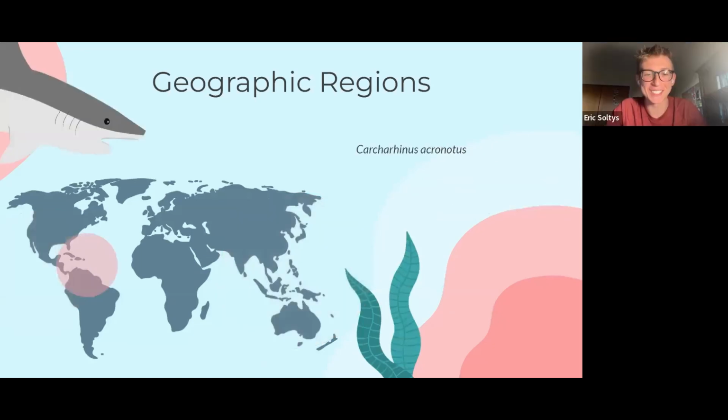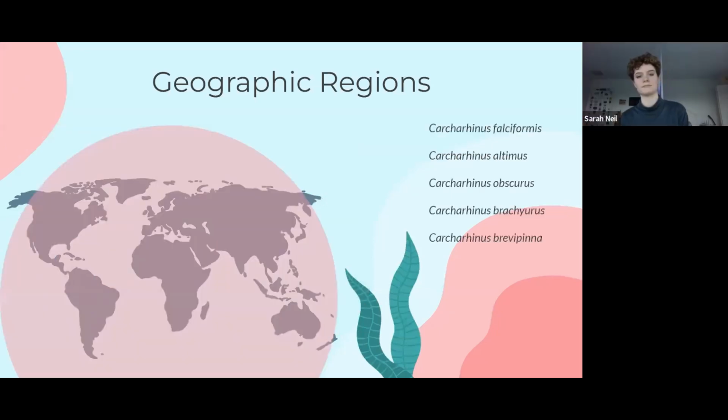Our third geographical location only has 1 shark, but they are found on the Atlantic side of the Americas, so on the coastline of Central and Southern America. And then our last region is a wide region, but it covers the entire globe. So these 5 sharks are found pretty much everywhere. There's a pretty large mix of them across all the oceans.